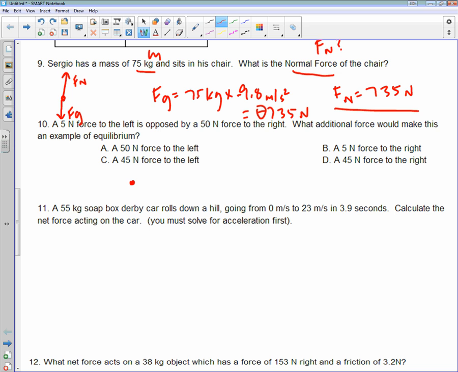So on number 10, it says a 5 Newton force is going to the left. So we're going to show a little 5 Newton force here going to the left. It's opposed by a 50 Newton force to the right.